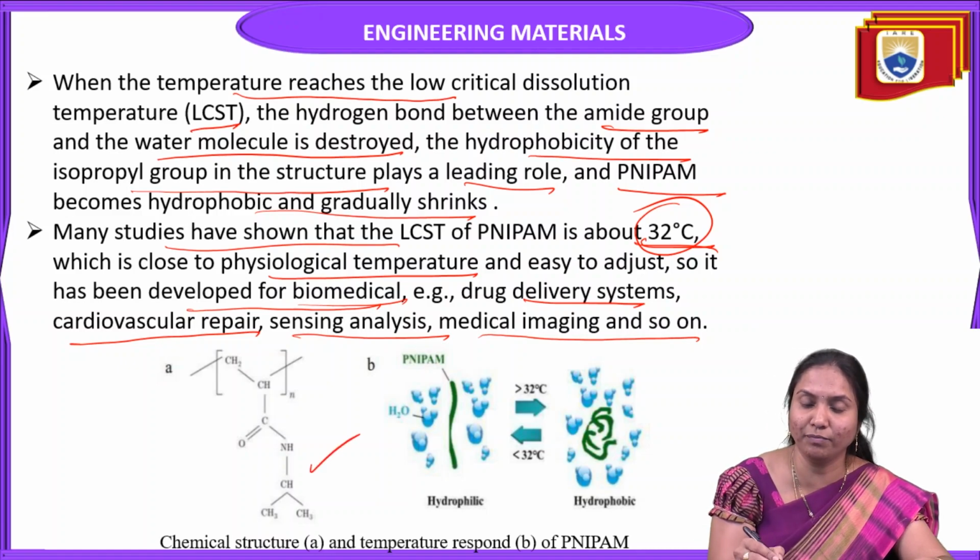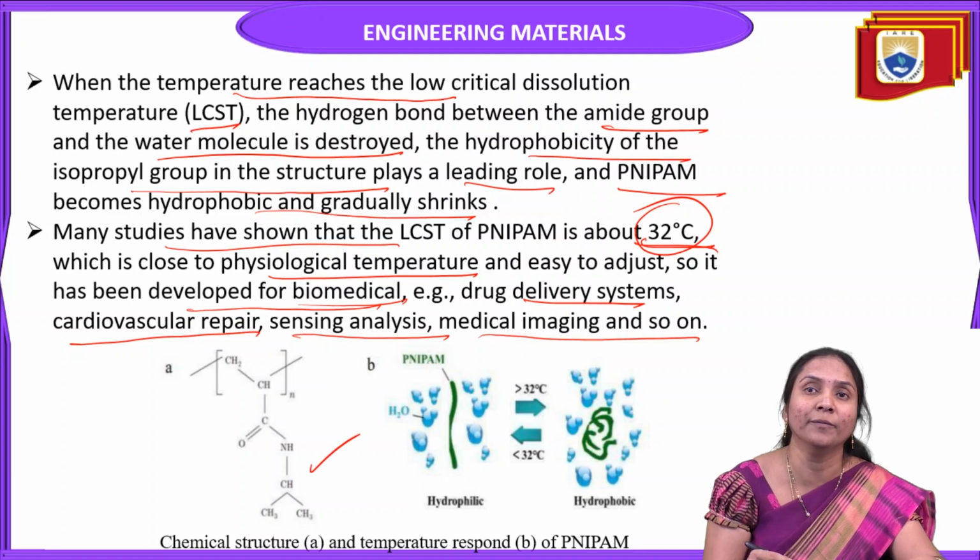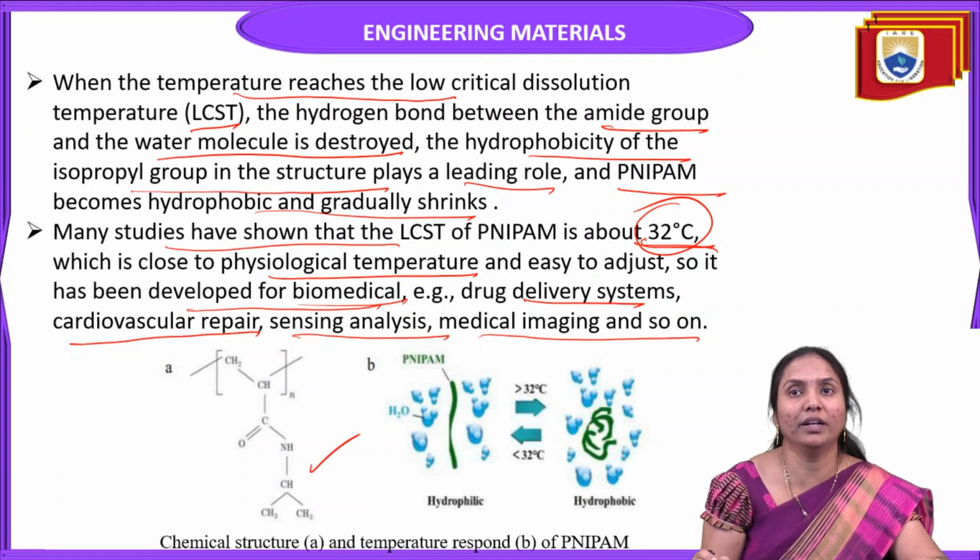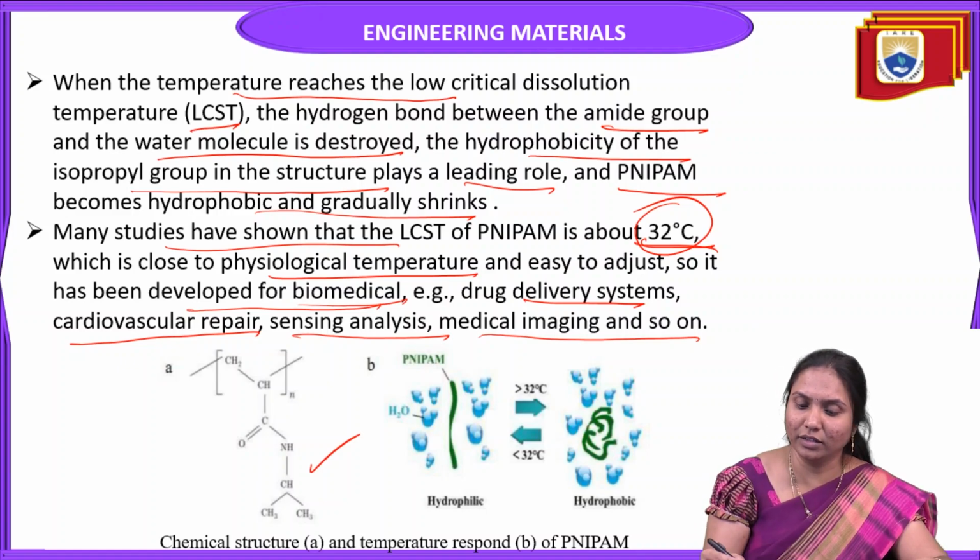This is the structure of PNIPAM, polyacrylamide, which has hydrophilic and hydrophobic groups.